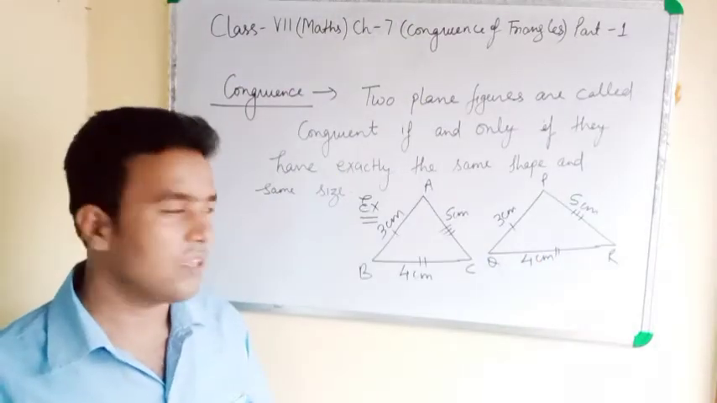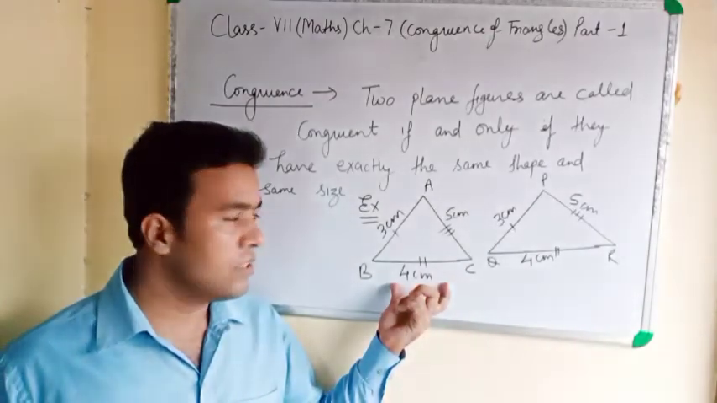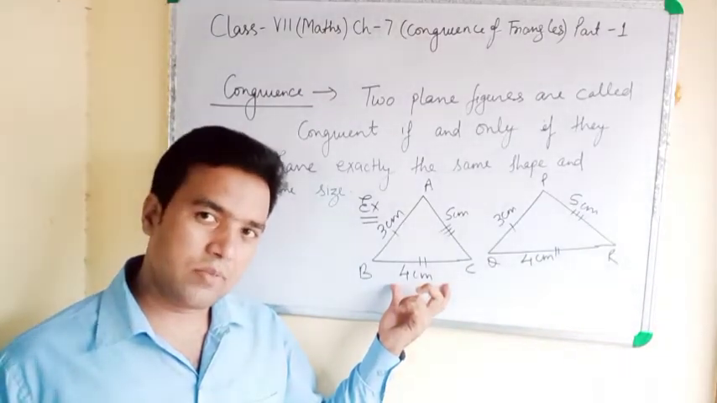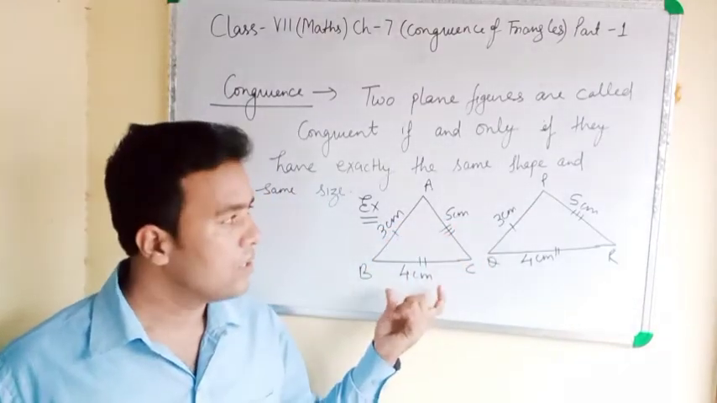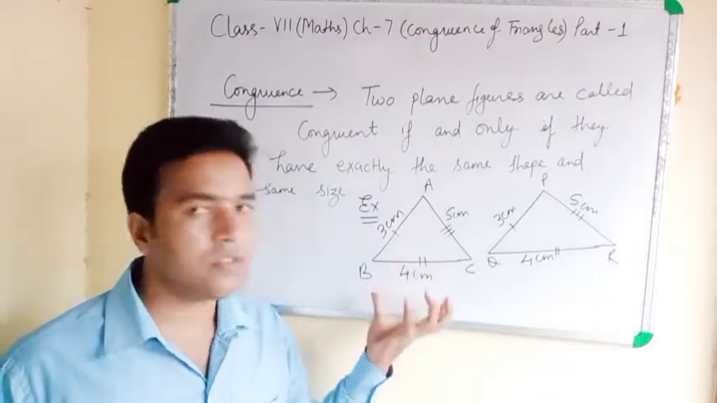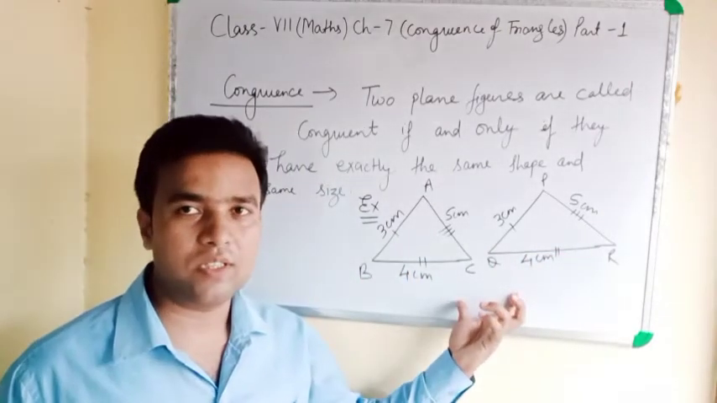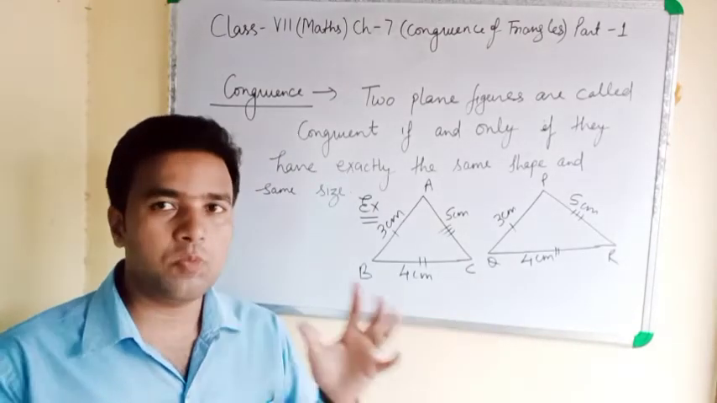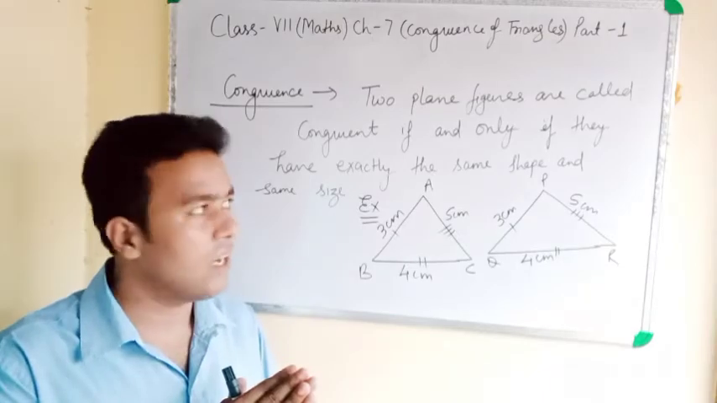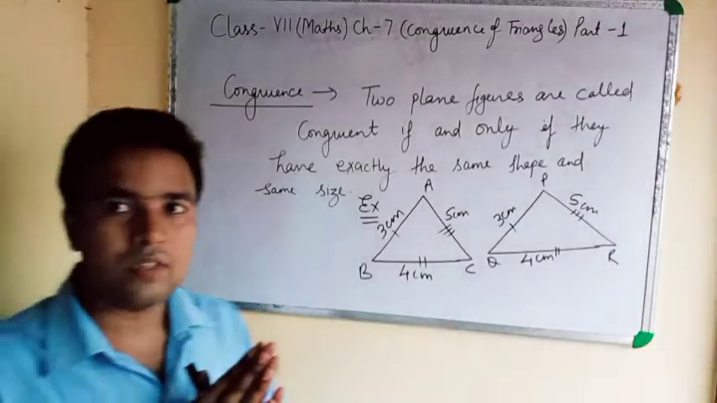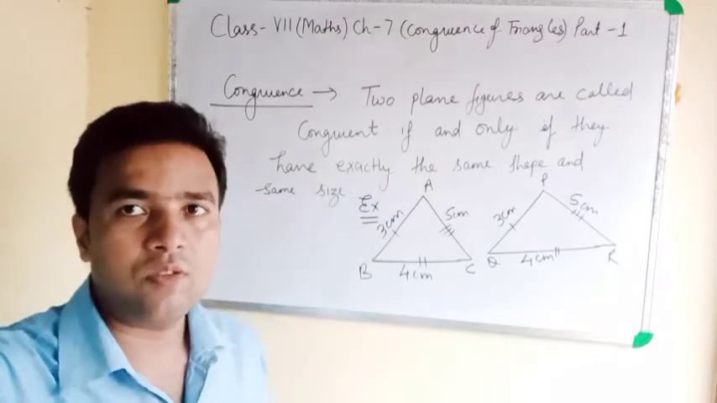It is congruent. Both are congruent because in triangle ABC, whatever length is given of the side, that same side length is given in triangle PQR. That's why both are congruent. Congruent means if two plane figures are given that have the same size and same shape, same length, that is congruent. Note down.